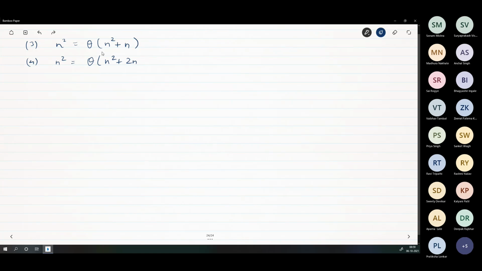Sorry, 2n plus 1. Or I can write this better. n square plus 2n plus 1, so I can just write n plus 1 whole square. Try these two before we come tomorrow. Okay?